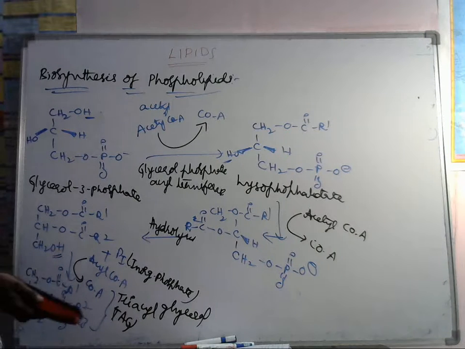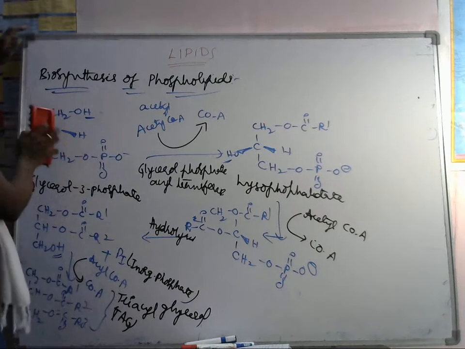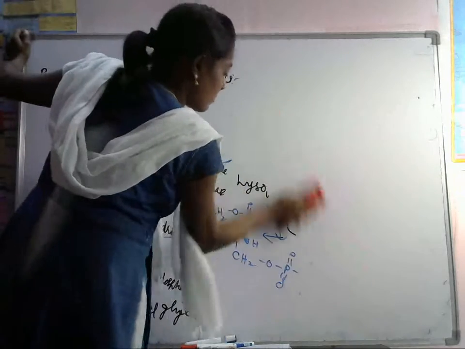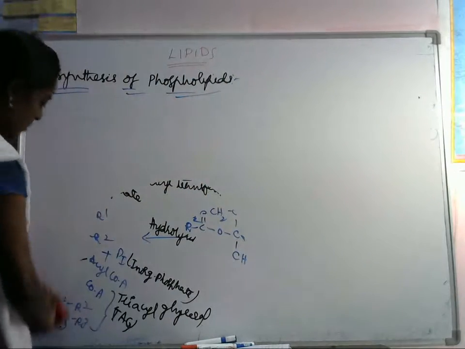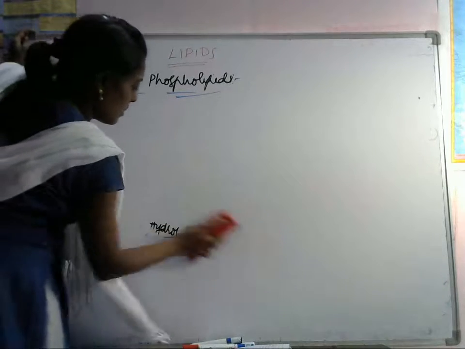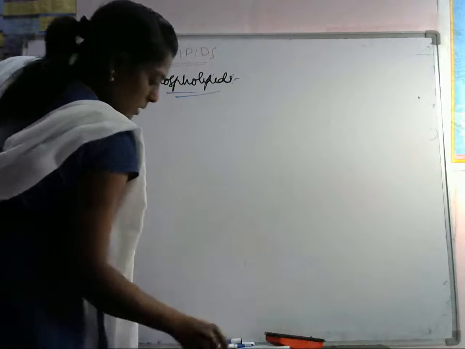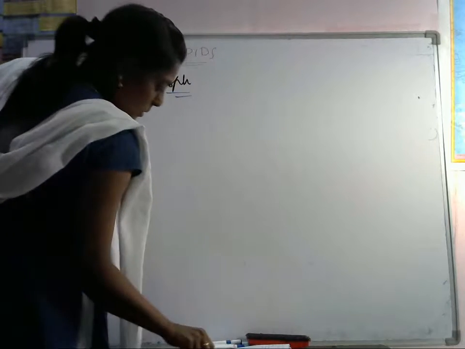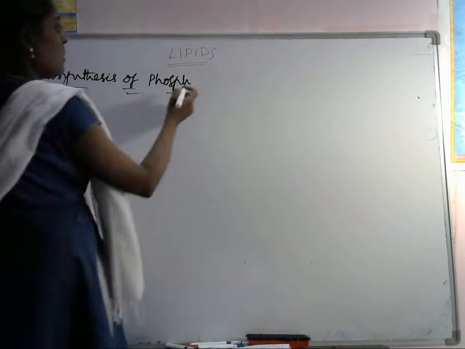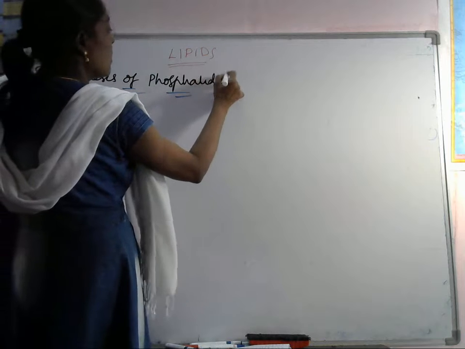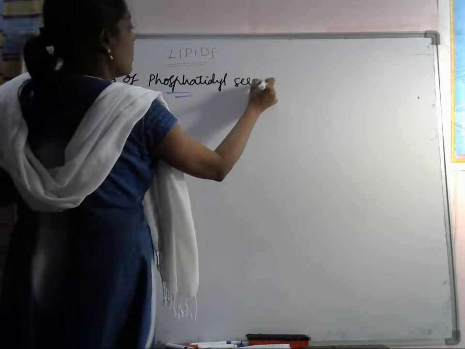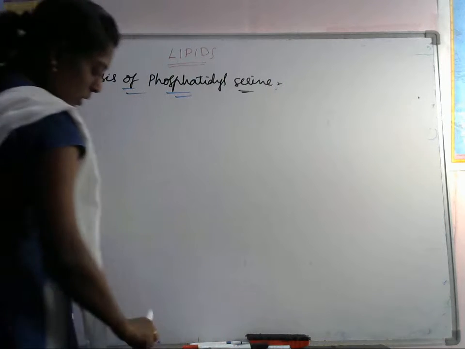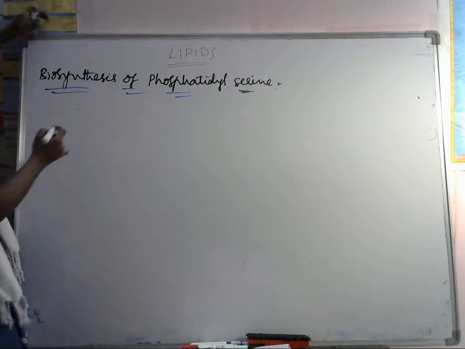Next, see another one: biosynthesis of phosphatidyl serine. Let's see the synthesis. First, let's see what phosphatidyl serine is.